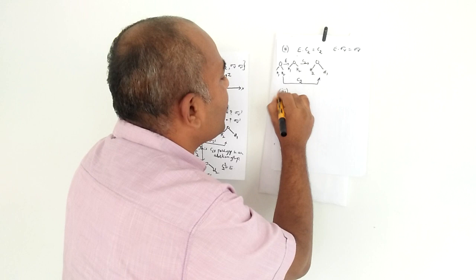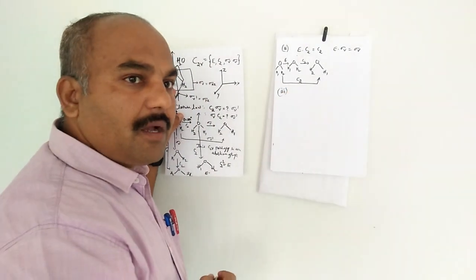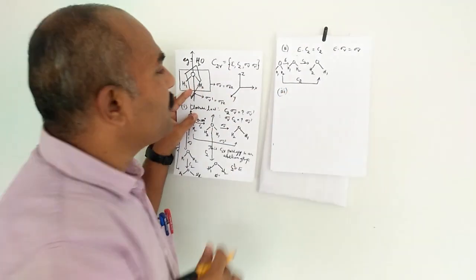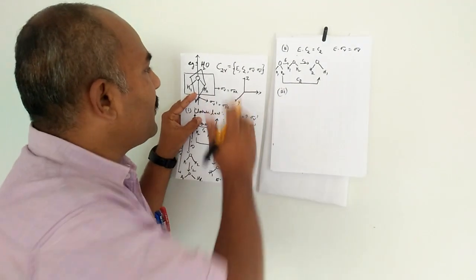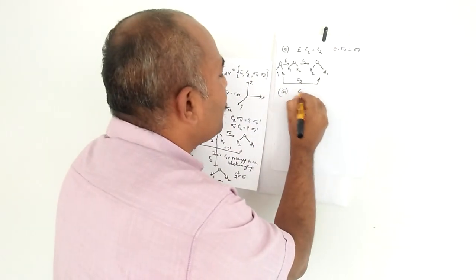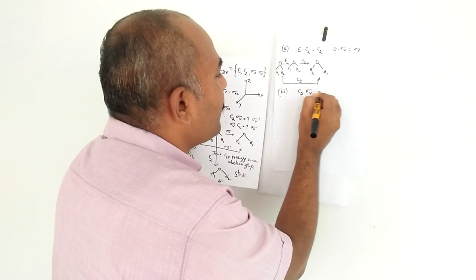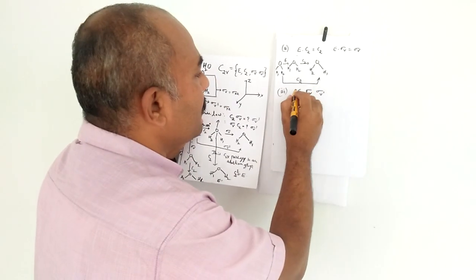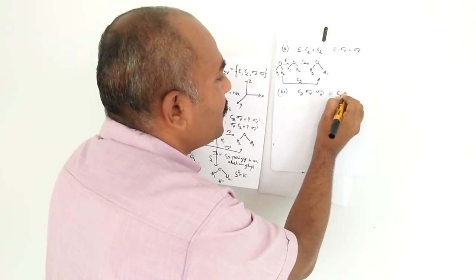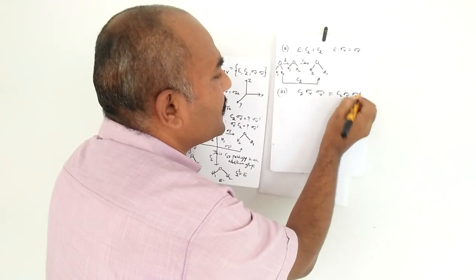Now we go for the associative law of multiplication. The associative law of multiplication is you choose three elements. Except E, I choose C2, sigma V, sigma V dash.